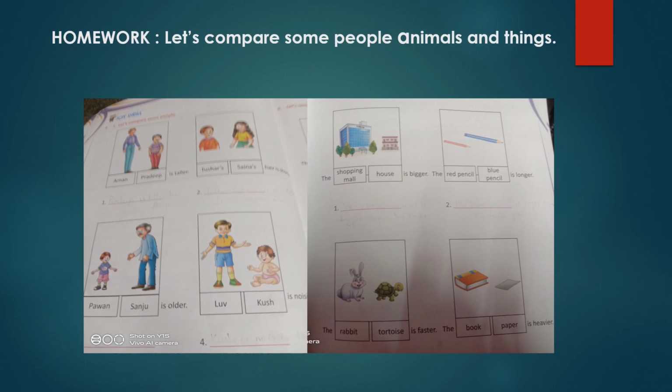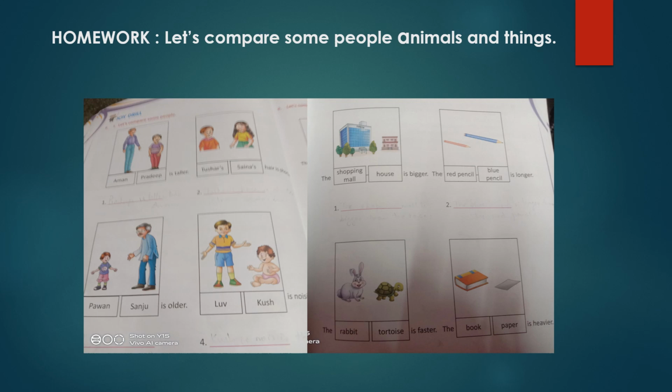There is homework for you. You have to compare some people, animals and things and make it yourself. Comparative degree of all these. So in the first picture, Aman, Pradeep, and the word is taller. So make it yourself. Then second is Tushar, Saina. Then the word is shorter. Comparative degree. Pawan, Sanju, and the word is older in the third picture. Fourth, Luv and Kush, noisier. So you make it yourself. In what way will you make it comparative?